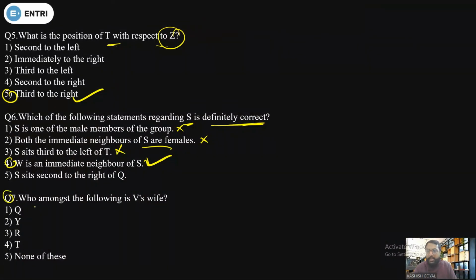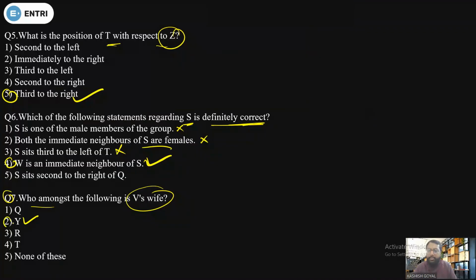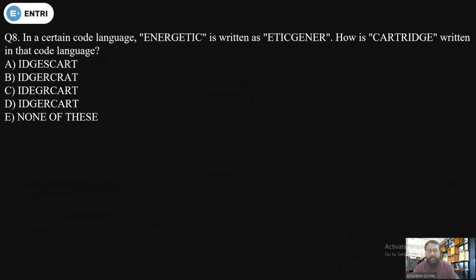Now question number 7. Who among the following is V's wife? So V's wife we have already seen. That is Y. So option number 2 will be the right answer. Done? Clear or not? Hope it is clear to you. Now let's see the next question.